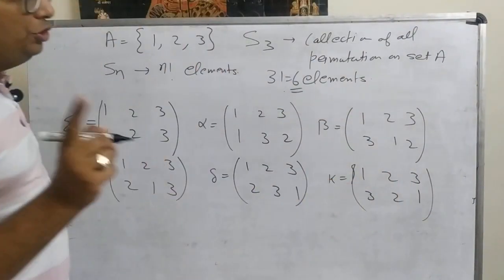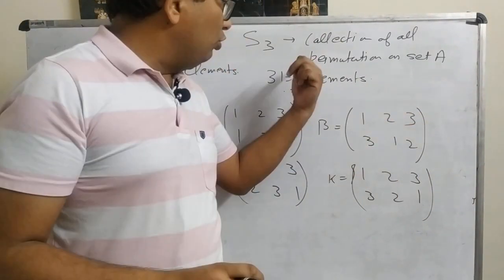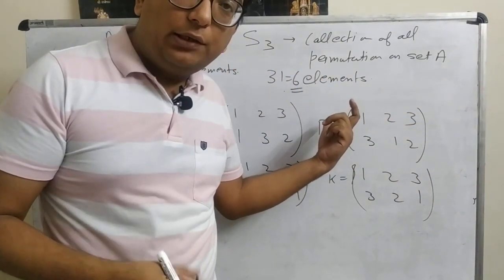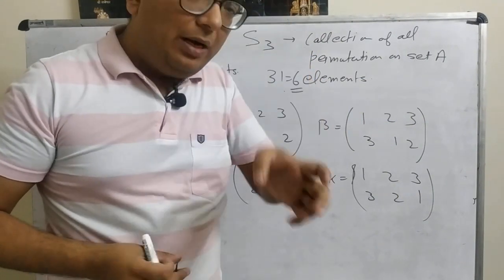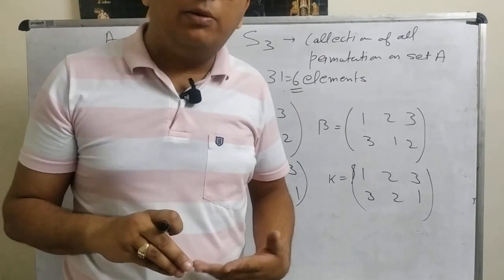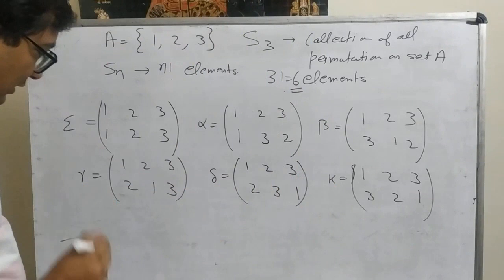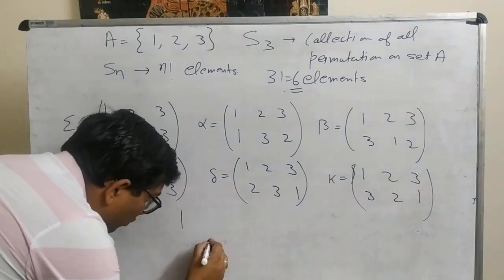Now the first question comes: how we can define these permutations? Here there are 3 elements, and 3 gives 6. If there are 4 elements, it means 4 factorial elements, which means 24 elements. So how can we write the elements? The best way is to make a cycle 1, 2, 3.